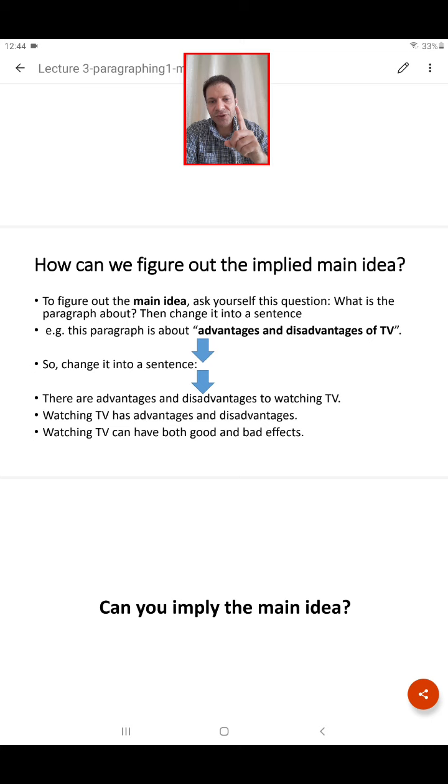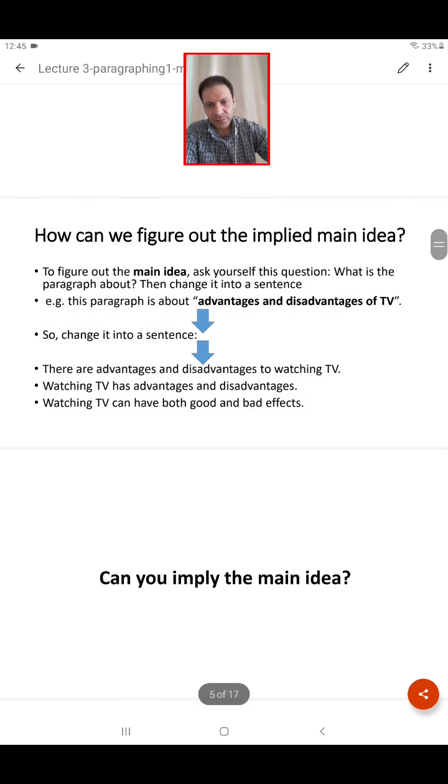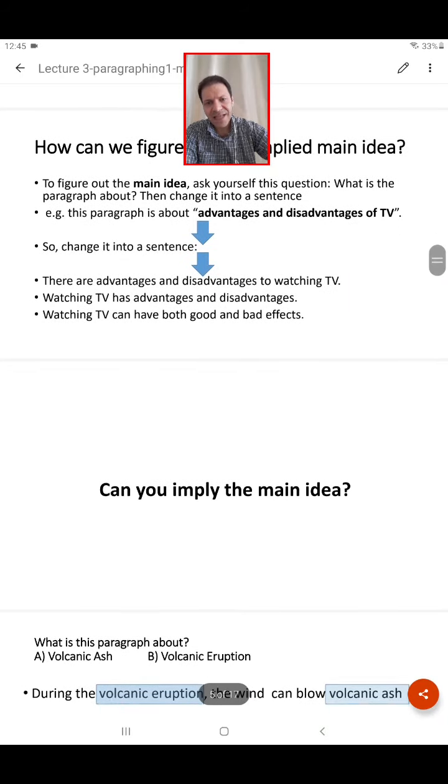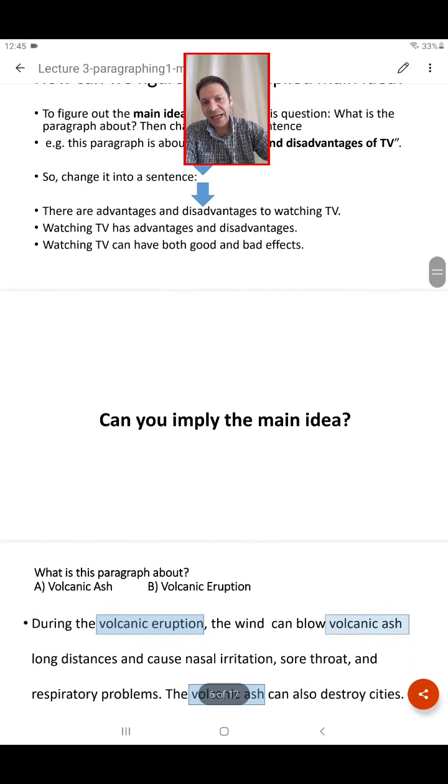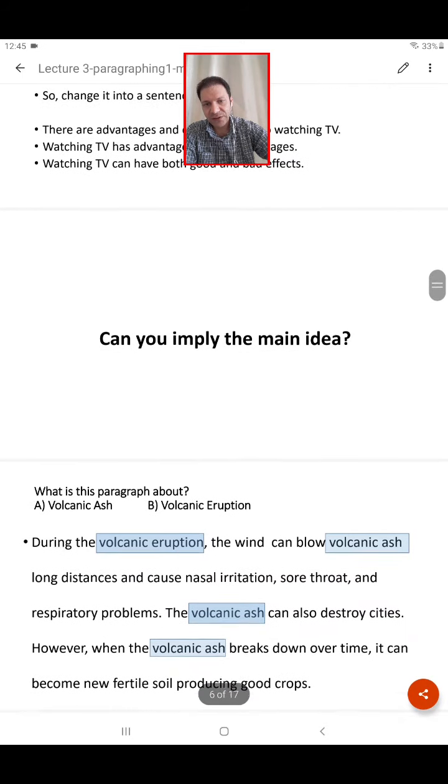There are advantages and disadvantages to watching TV. So this is going to be your main idea or your topic sentence that usually should appear at the beginning of the paragraph, but not always, okay? Or of course, watching TV has advantages and disadvantages. Watching TV can have both good and bad effects.